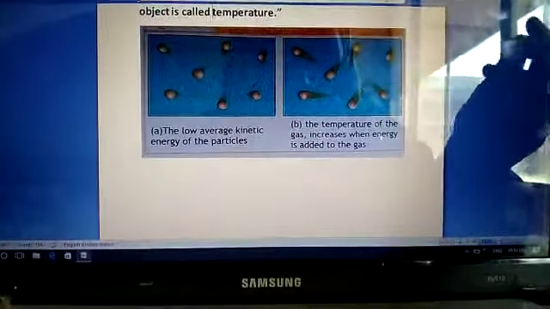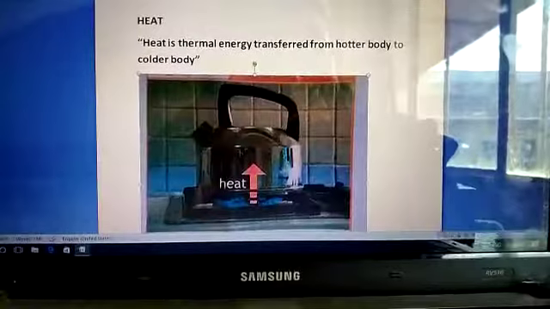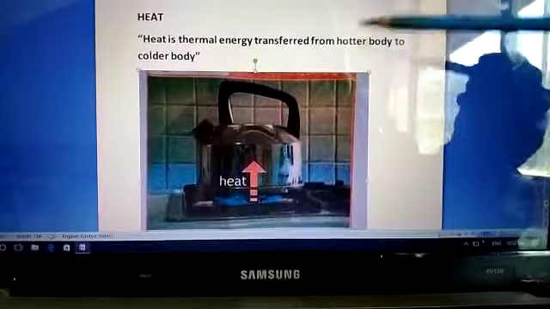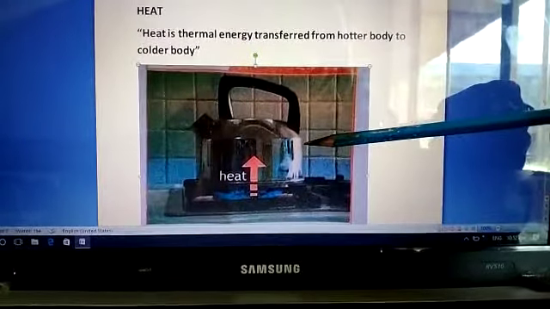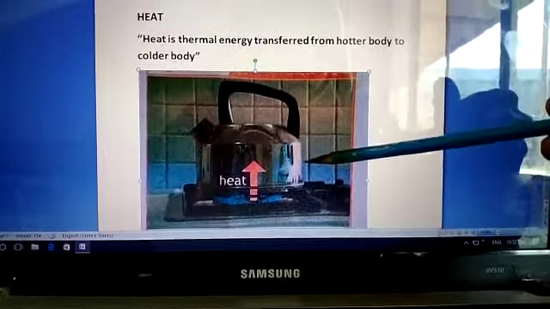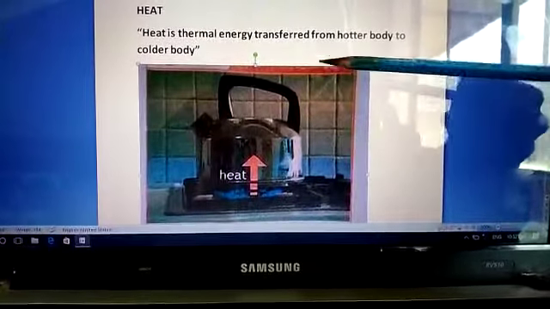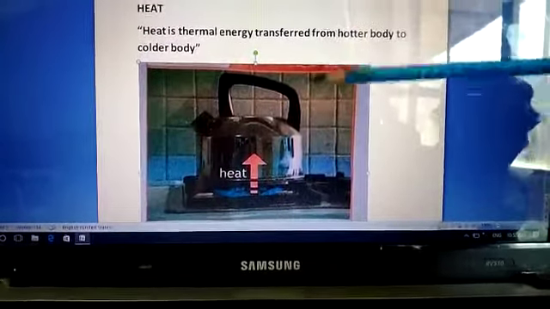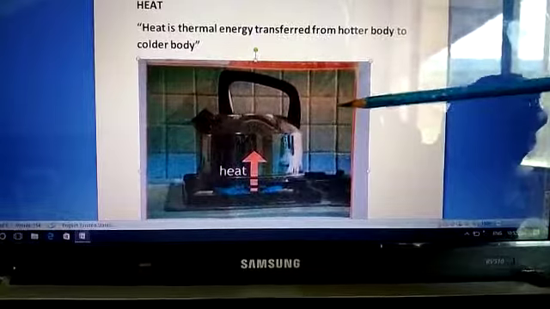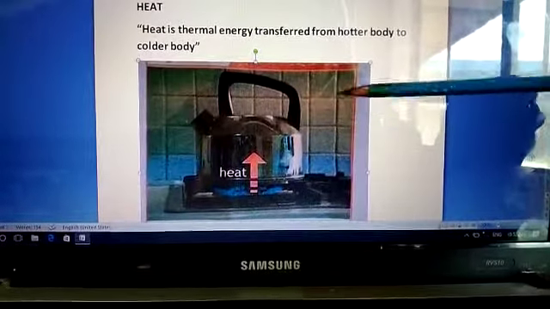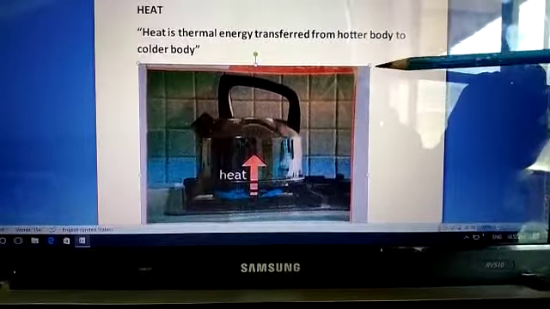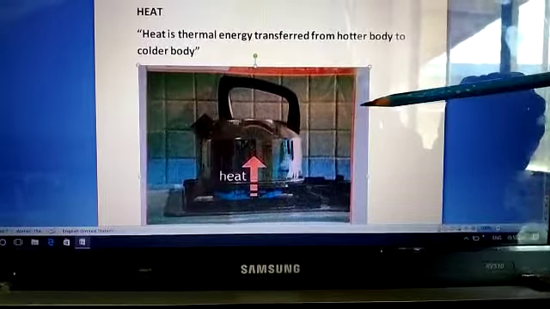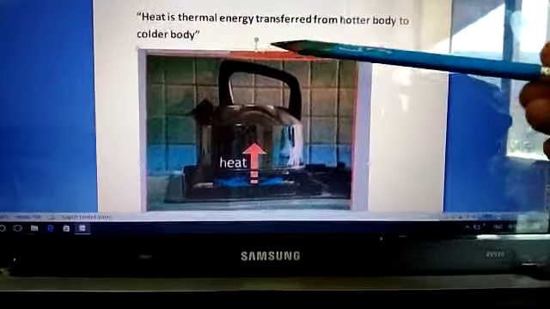You call it temperature. Now we define the term heat. Heat is the thermal energy that flows from a hotter body towards the colder body. It is the form of energy that flows from a high temperature body towards the low temperature body. If you have two objects, one at high temperature, the other at low temperature, the invisible energy that flows from the hot body, the body having high temperature, towards the body having low temperature, until the temperature of both bodies becomes equal, that energy you call the heat energy.